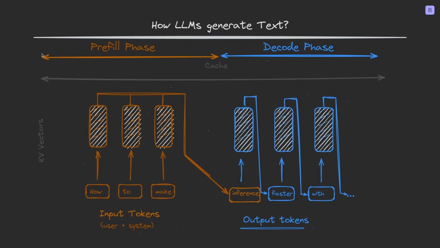Because for users, this becomes the difference between an AI assistant that feels instant and one that feels painfully slow. A model that produces tokens slowly feels less intelligent even if the final answer is good. So inference optimization is not only about saving money, it's also about product quality. Faster inference means smoother chat, faster agents, better local AI, better on-device experience, and lower serving cost. So now, do you see the problem here?